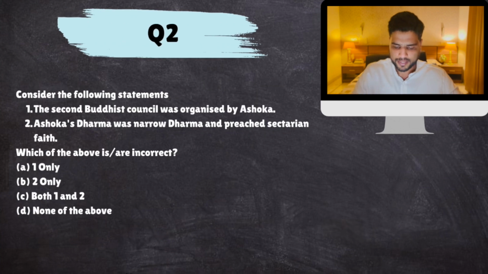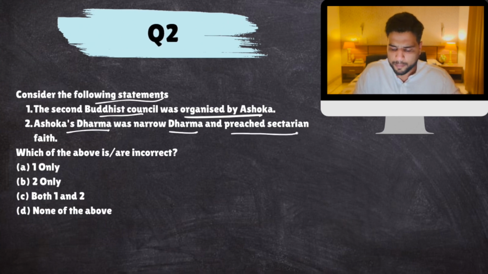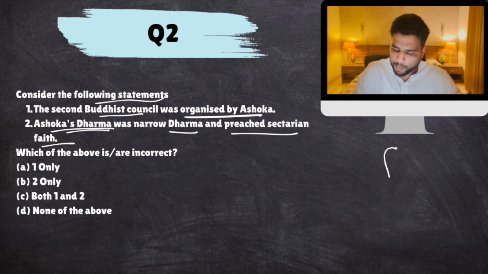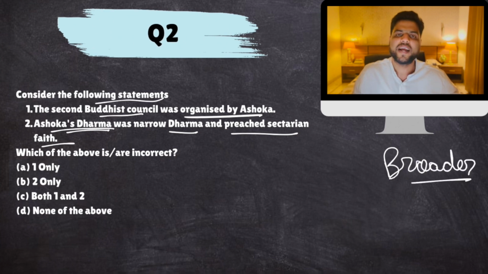Next. Consider the following statements. The Second Buddhist Council was organized by Ashoka. Ashoka's Dhamma was narrow Dharma and preached sectarian faith. We just discussed that the second statement cannot be true. Ashoka's Dhamma was broader. It included secular features as well, like respect your elders. Apart from religion, other moral aspects were also discussed, which create a good society for a state.